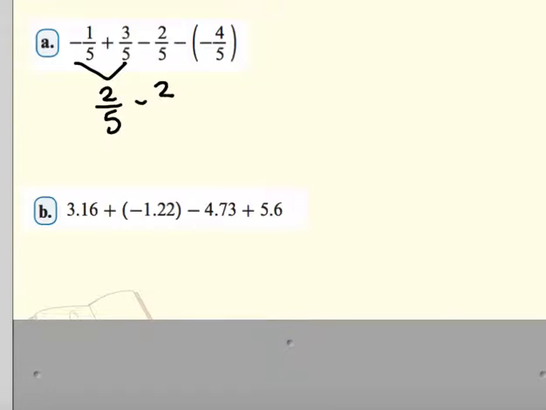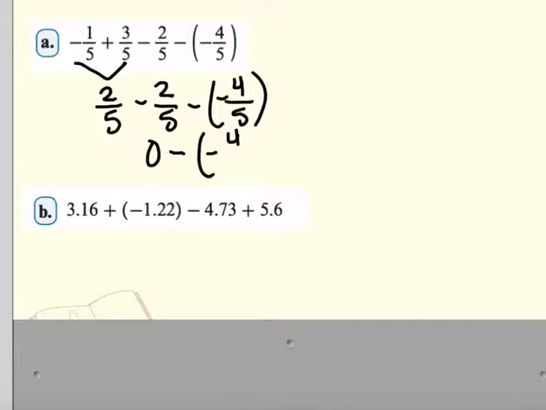And then we subtract 2/5 minus 2/5, that's just 0. Then we're going to subtract a negative 4/5. Using our rules for subtraction, I am going to add the opposite of negative 4/5, which is a positive 4/5. And 0 plus 4/5 is just 4/5.